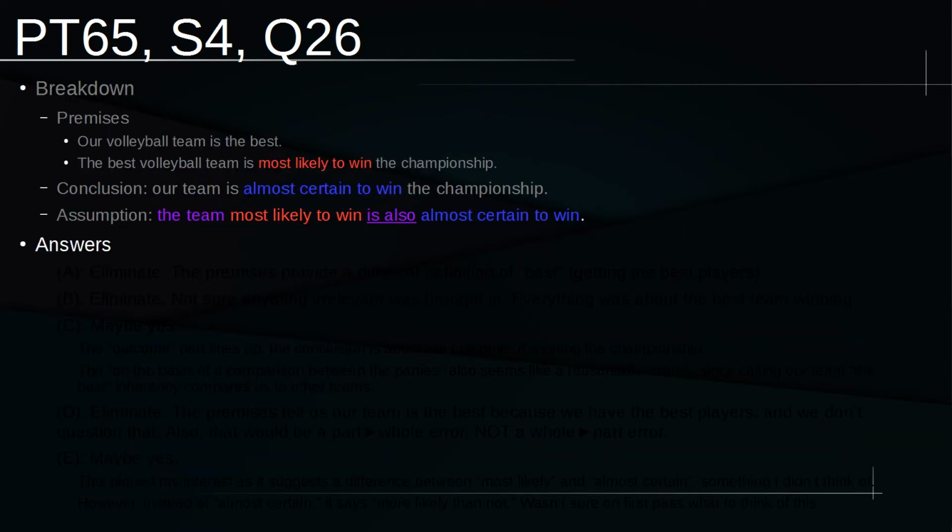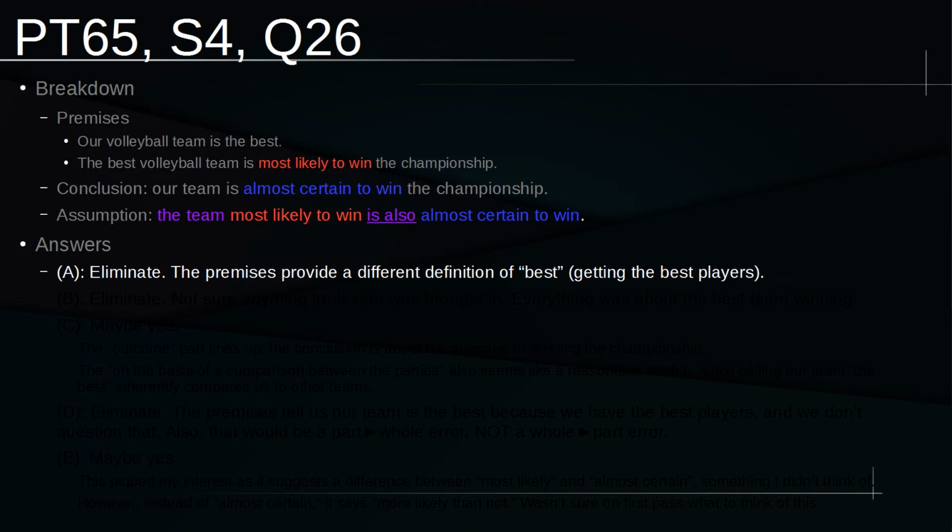So starting with our first pass through the answers on this question, we have our breakdown represented here again. And unfortunately, because I didn't have any negative space analysis, I did not include that in the breakdown, so as to be authentic to how I actually did this one myself. So A was a fairly easy elimination for me. A says the arguer is wrong because it presumes, without presenting relevant evidence, that an entity can be distinguished as the best only on the basis of competition. Really, the premises provide a different definition of best, getting the best players, and we're told that our team fulfilled that, so they weren't even basing it on competition. Being the best is about getting the best players. That's clear in the definition. Our team clearly did that. It's not really up for question.